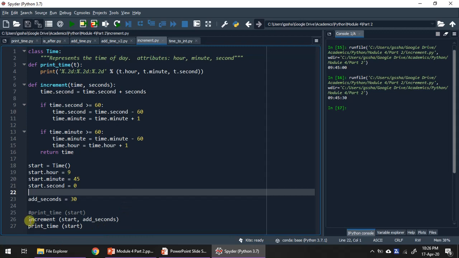Before calling the function increment, the earlier output was 9 hours 45 minutes 00 seconds, just as we declared, and after adding 30 seconds the time becomes 9 hours 45 minutes 30 seconds with the help of the increment function. And we have to note that the object that is received is modified and sent back to the calling function. Such types of functions we call modifiers.